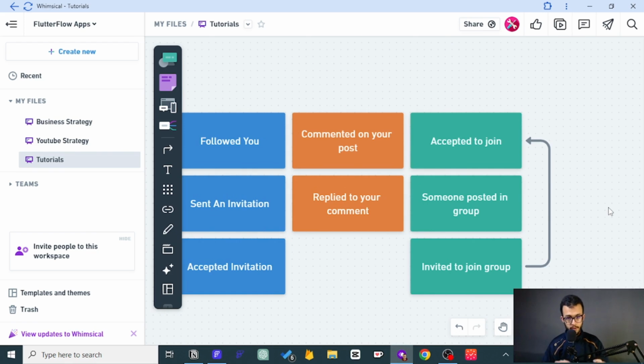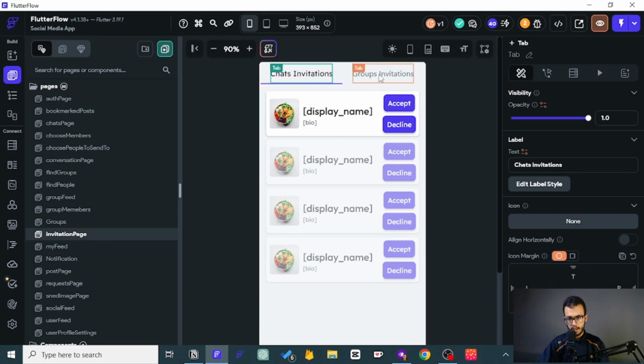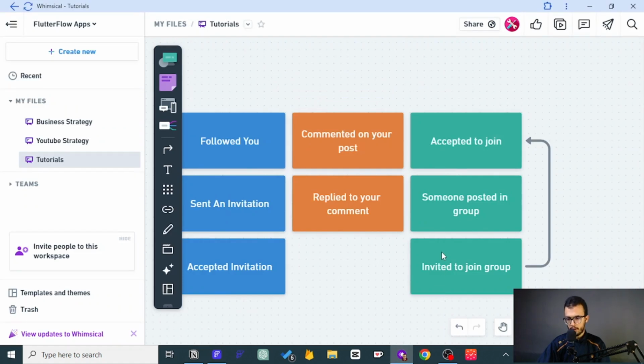So here we go. The first thing I want to do is to create the accepted to join. So you might say, why are you putting this arrow here and why does this belong to the notification, since this is just for the invitation? So whenever you invite someone, you create a notification here in the group's invitation, right? Good. But why have I put it here? So that was my mistake, but I think that this is linked to this one.